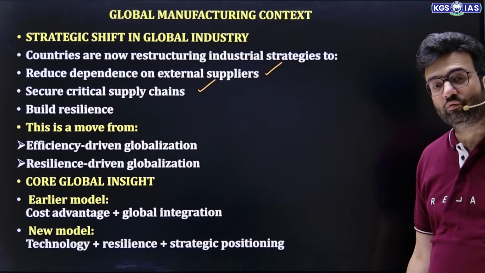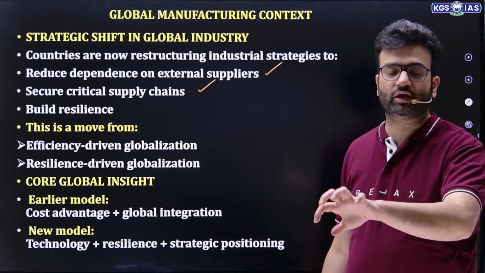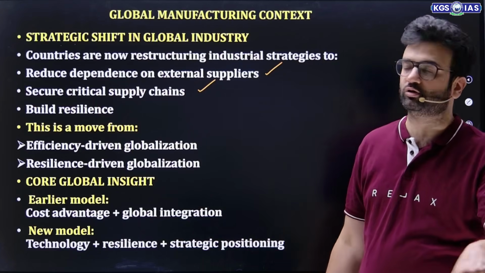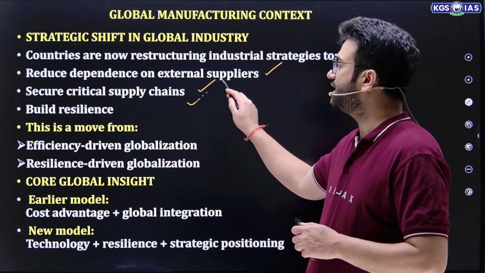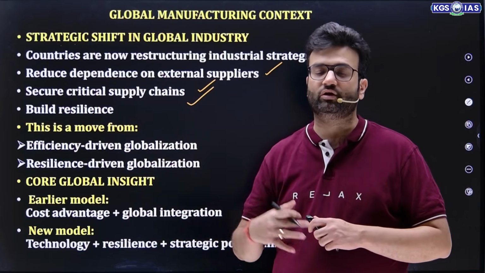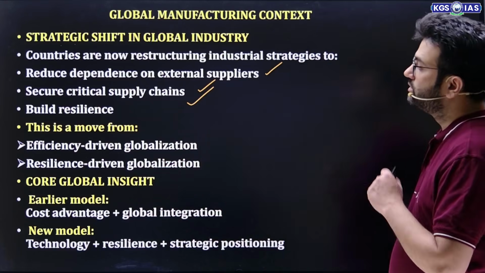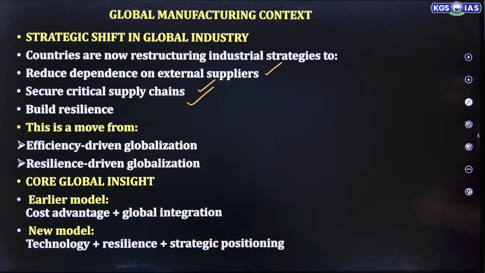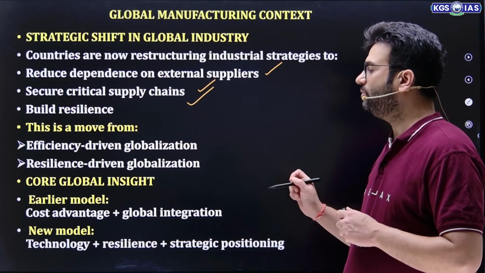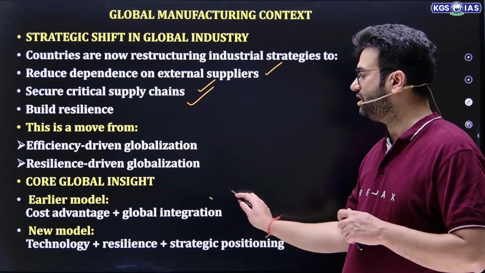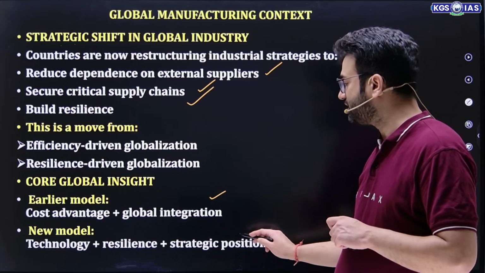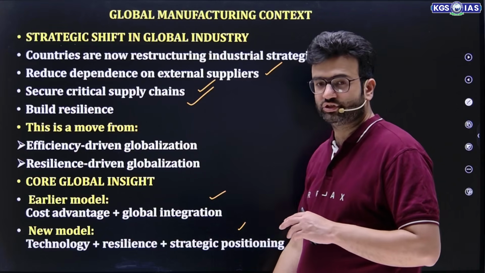That's why the world is now focusing, rather than having big groups, on creating groups of 3-4 small countries, then building resilience, so that their economy should stand even when a problem happens. So this is the move from efficiency driven globalization to resilience driven globalization. So the core global insight: the earlier model was cost advantage plus global integration, that's what I'm talking about. But the new model is technology plus resilience plus strategic positioning.